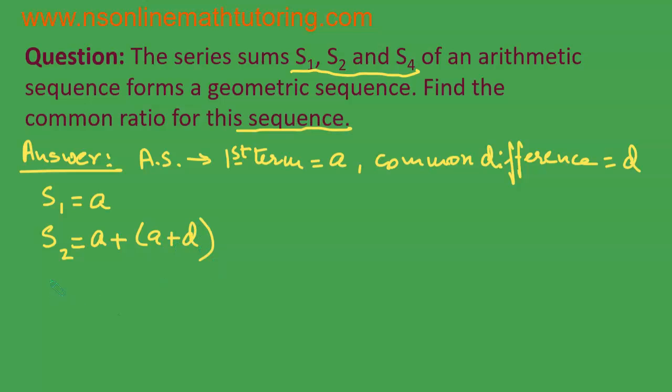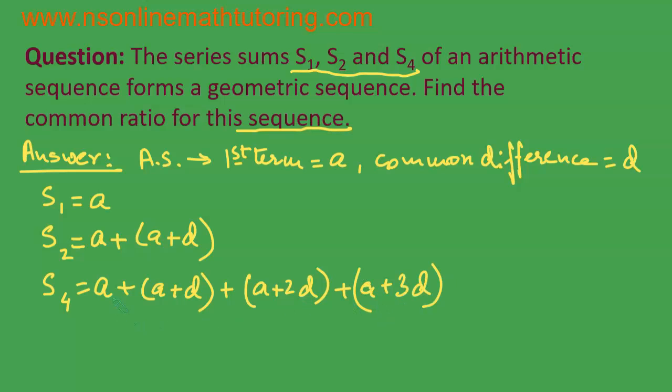Okay. What is S4? S4 is the summation of the first 4 terms of the arithmetic sequence or arithmetic progression. Okay. So, the first term is A plus the second term A plus D plus the third term A plus 2D plus the fourth term A plus 3D.